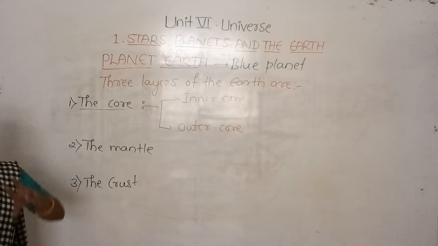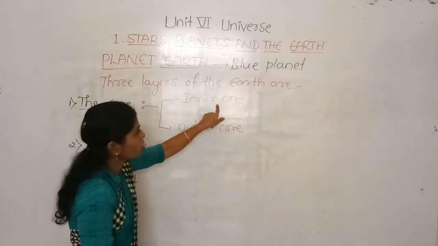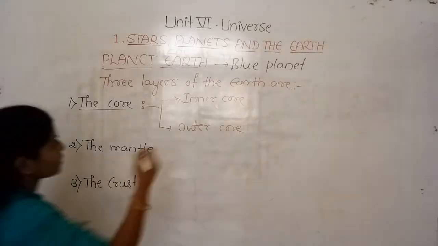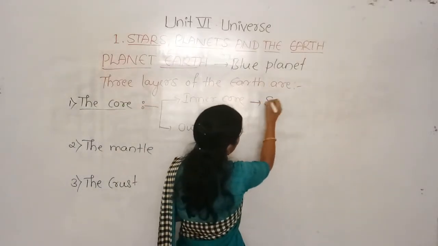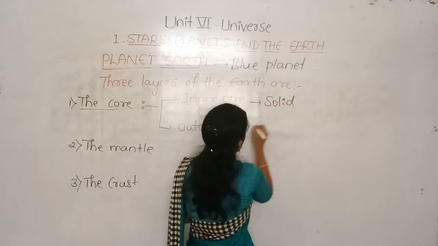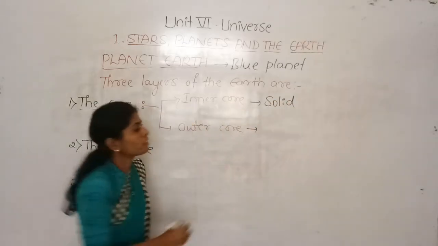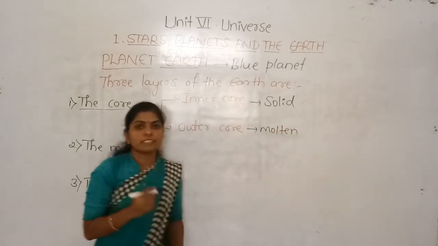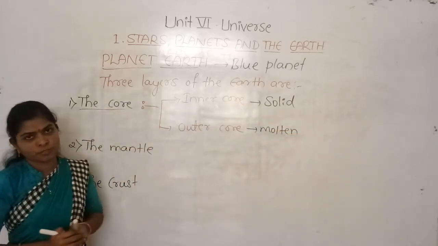The inner core is solid in state, and the outer core is molten. Molten means it is liquid in state.